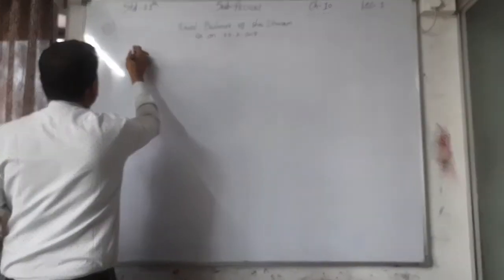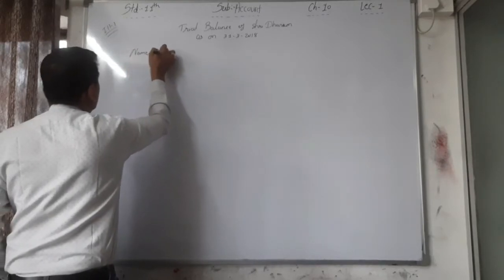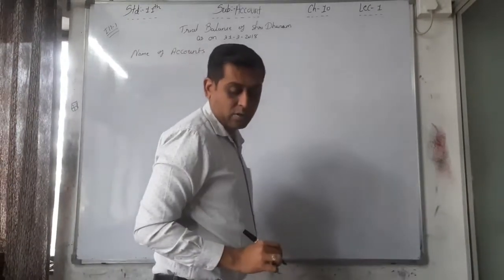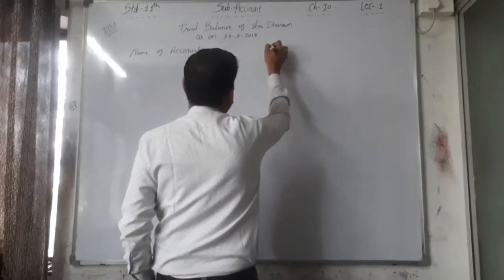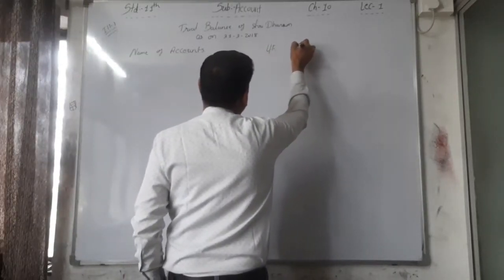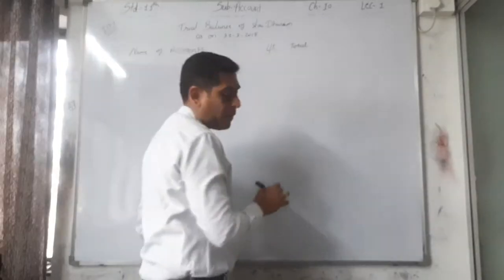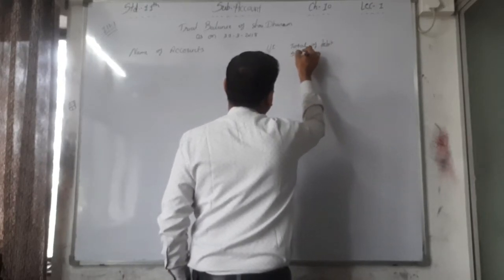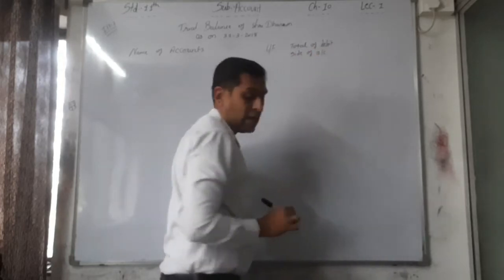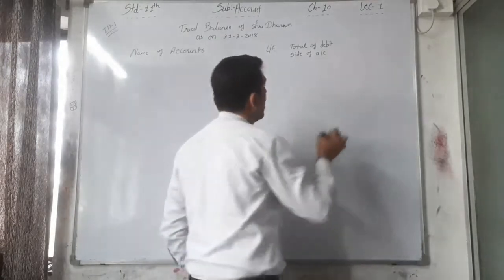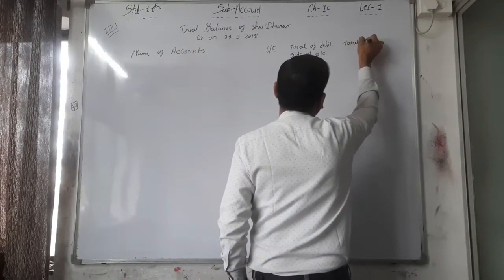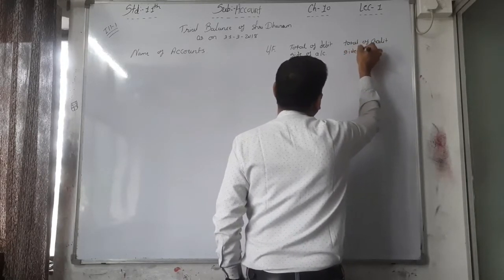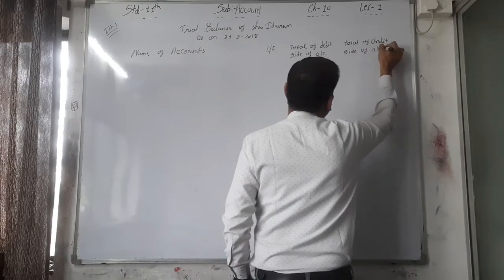Particulars, that is name of accounts, and LF, the total of the debit side of account, as well as the total of the credit side of accounts, in rupees.